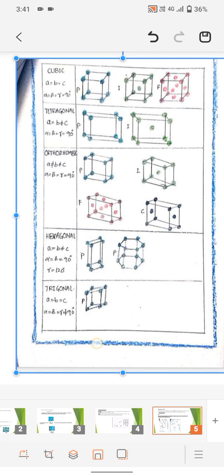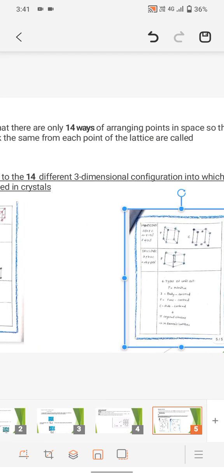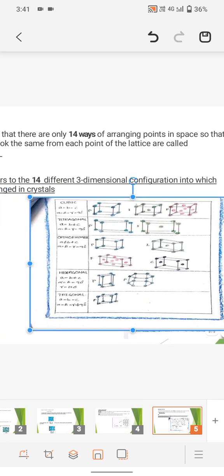About the angles, alpha equals beta, beta equals gamma, and they are not equal to 90 degrees.